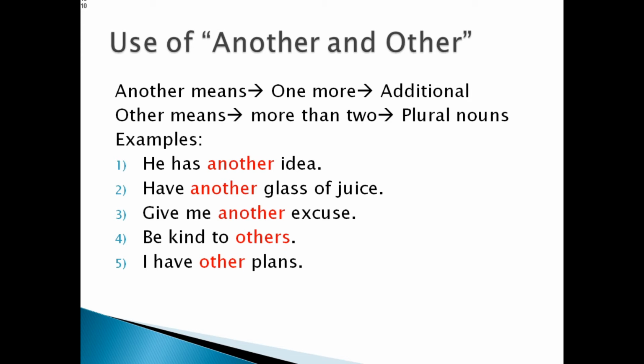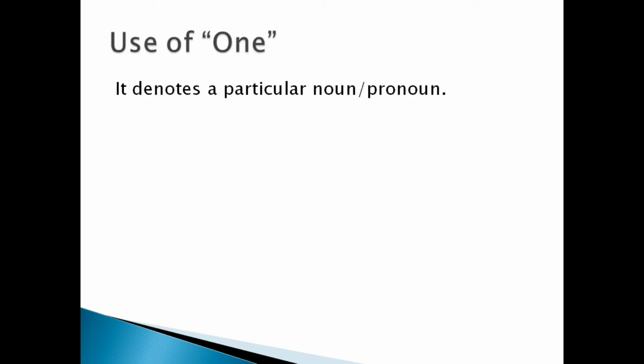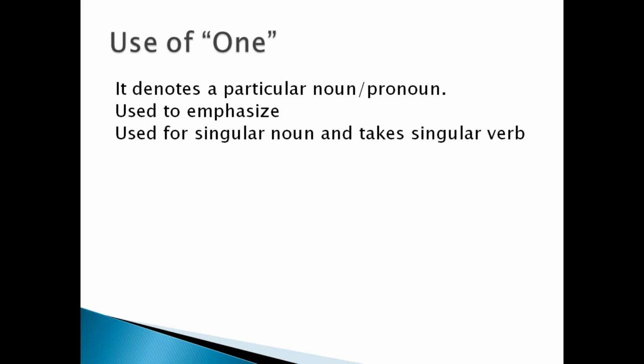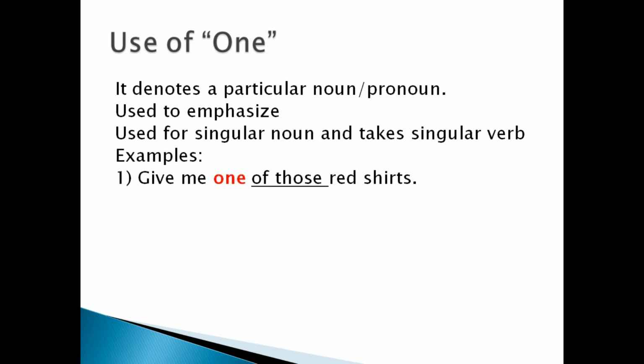Next, use of one. One denotes a particular noun or pronoun. One is used to emphasize. Emphasize means to speak something stressfully, forcefully. One is used for a singular noun and it takes a singular verb. Let us see with the help of examples. Give me one of those red shirts. This phrase is singular. No, this one is not mine. Here one represents singular and is used with the singular form of verb.